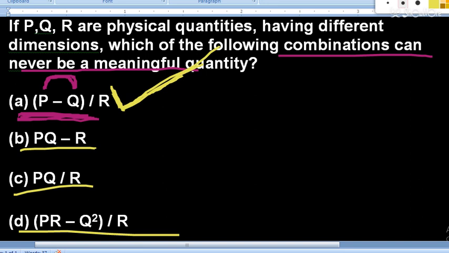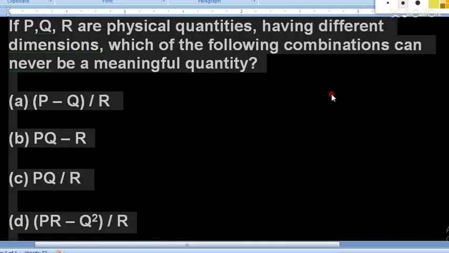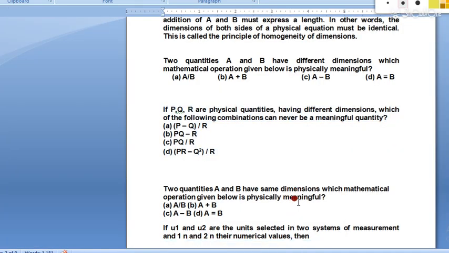Okay, so you can take a screenshot of this question. We have discussed, I think, 4 questions. Now we are going to discuss the last question of this type. After that, in the next video we will discuss the questions of principle of homogeneity. These are also questions related to the principle of homogeneity.